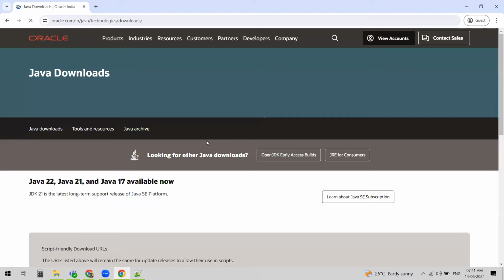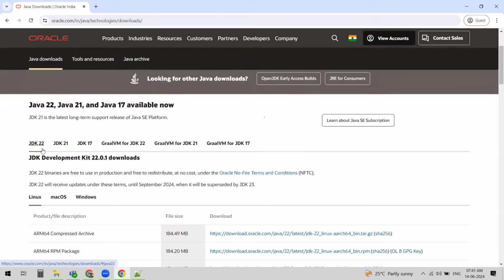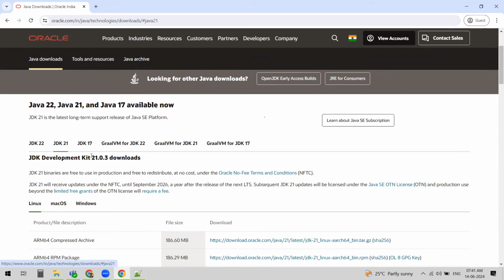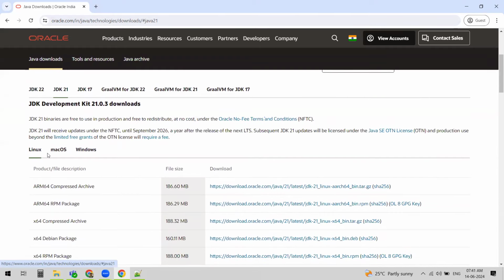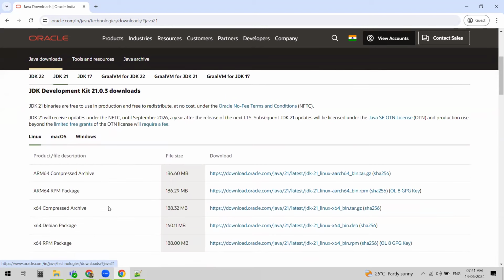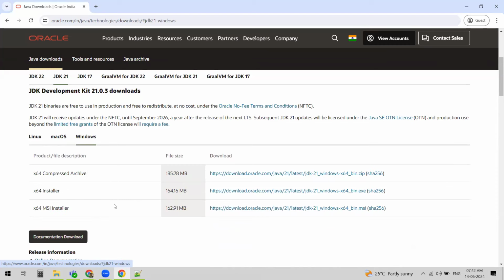You'll be seeing different versions here: Java 22, 21, 17, like this, right? Java 22 is the latest version, but 21 is the long-term supported version. So just click on JDK 21. You'll see the downloads here, specific to the platforms. For Linux, these are the downloadable JDKs for different types of installers. In the same way, Mac OS has its own installers and Windows has its own installers. As we are working with Windows,